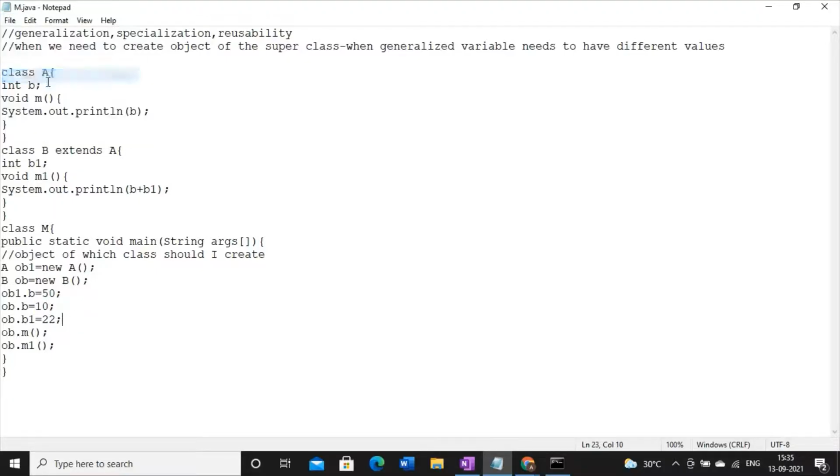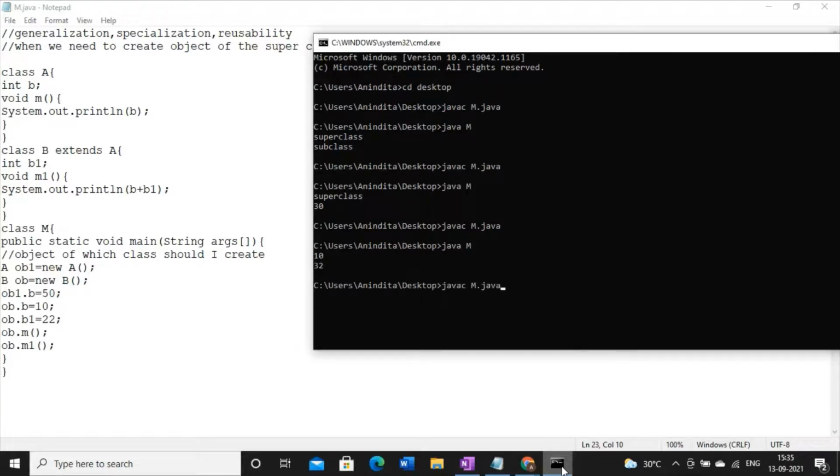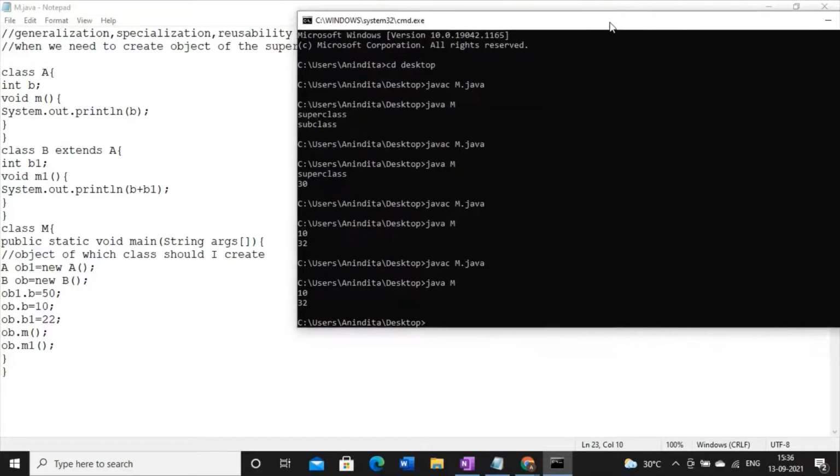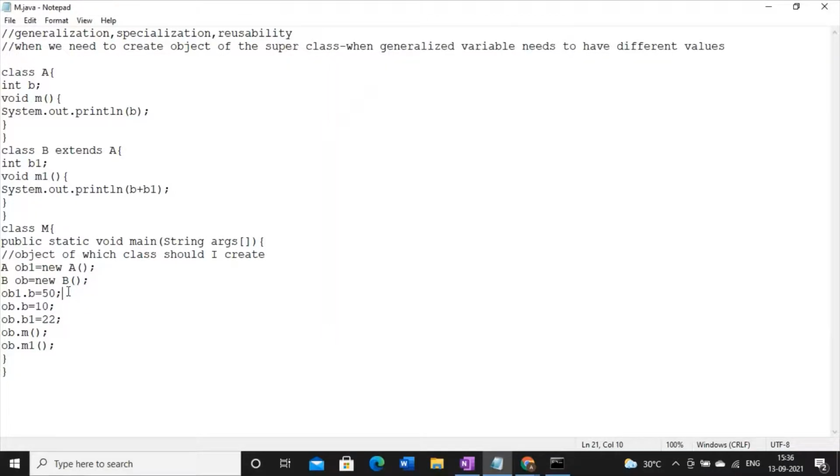I don't know whether it will work or not. See what it is giving. Here it is giving the value of B as 10, no difference. So how could I change this? Whatever value I have passed is not reflected in the output. Why? Because we have a separate object of class A. Whenever I am calling the method of class A, it is our responsibility to use the same object.